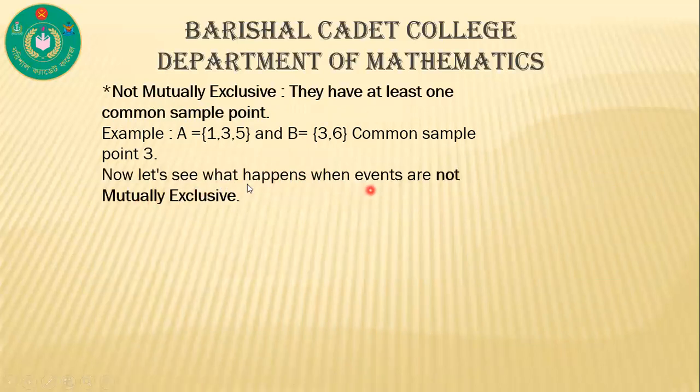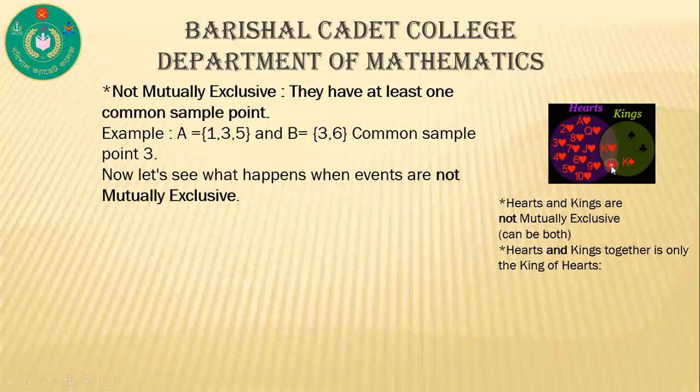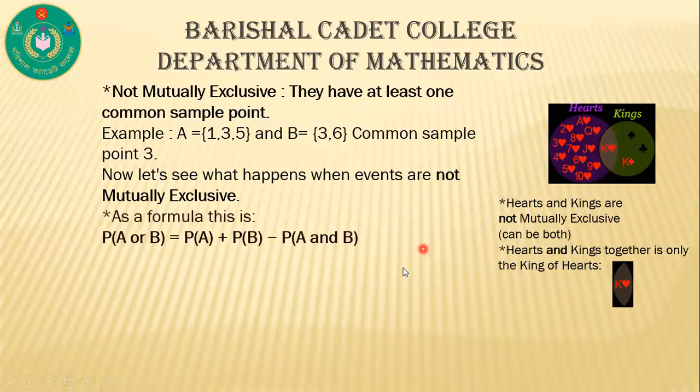Now let's see what happens when events are not mutually exclusive. Here you see in the figure, this is the common point of these two, hearts and kings. Hearts and kings are not mutually exclusive, they can both be common here. Hearts and kings together is only the king of hearts. This is common. That's why these events are not mutually exclusive.